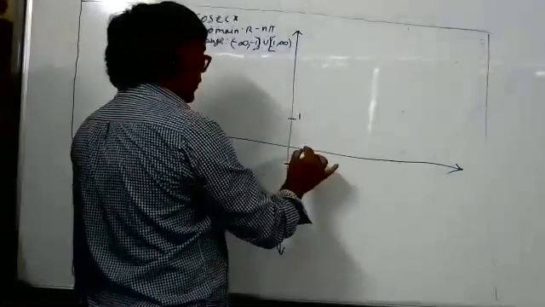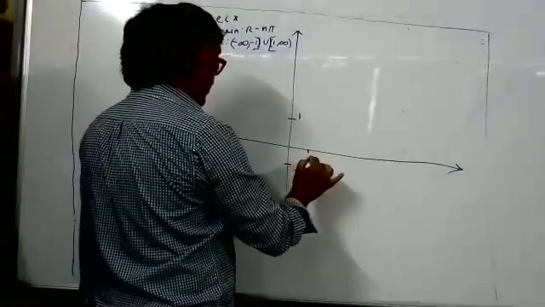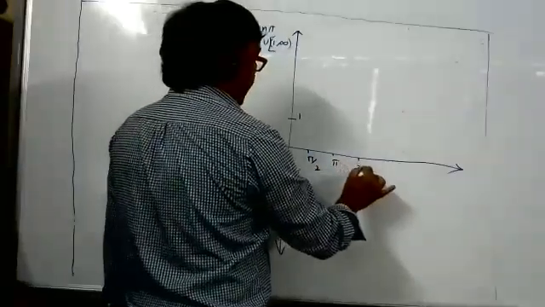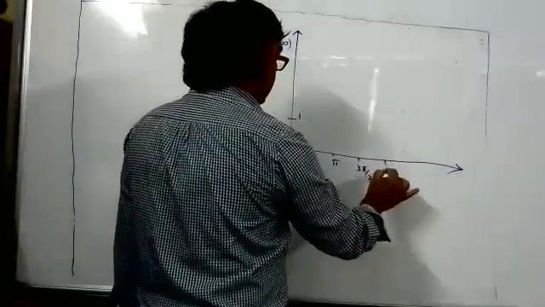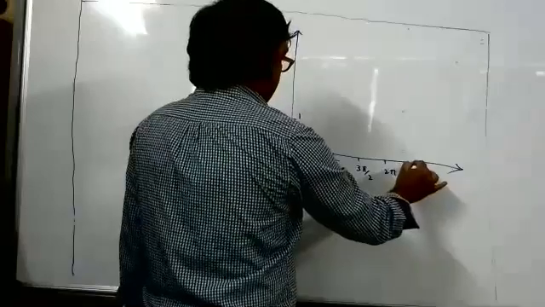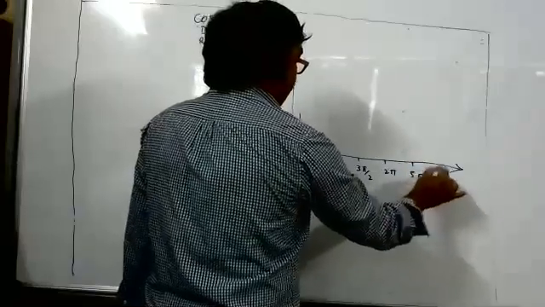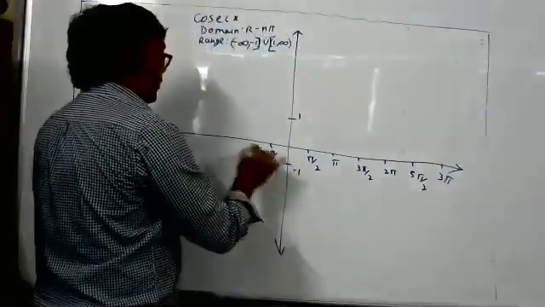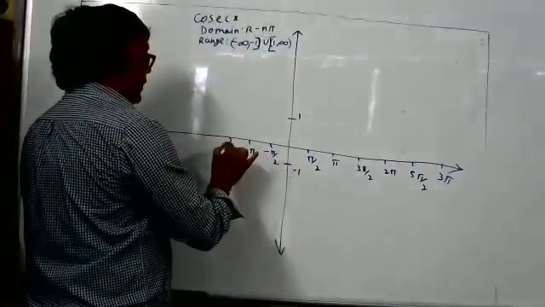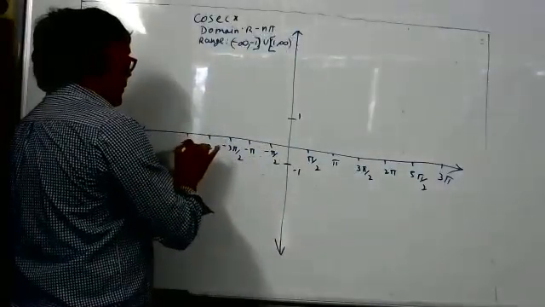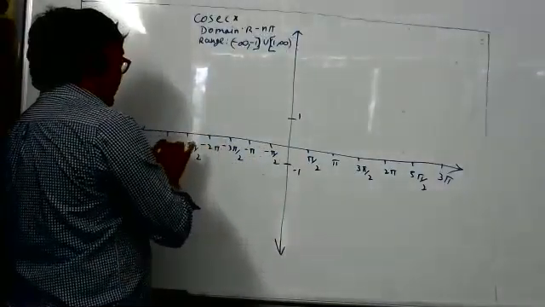Then other things we will mark: pi by 2, pi, 3 pi by 2, 2 pi, 5 pi by 2, 3 pi, left side also, minus pi by 2, minus pi, minus 3 pi by 2, minus 2 pi, minus 5 pi by 2, minus 3 pi.